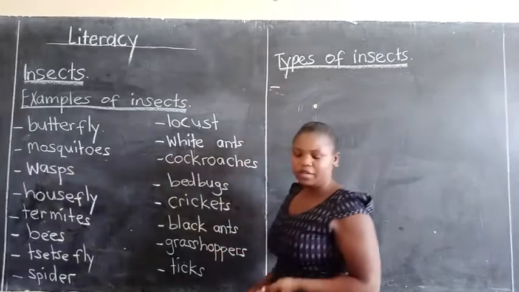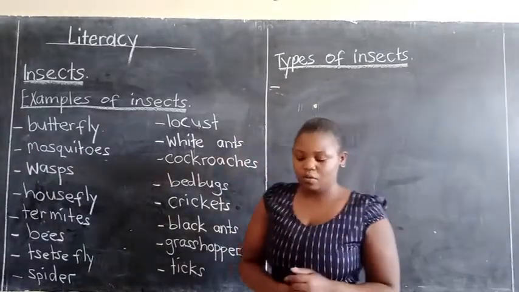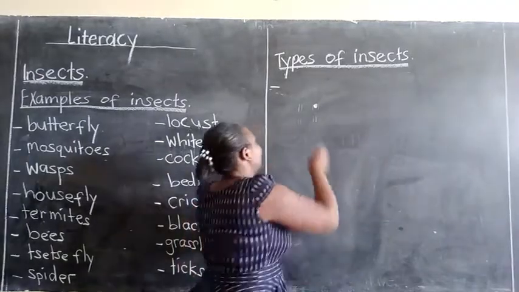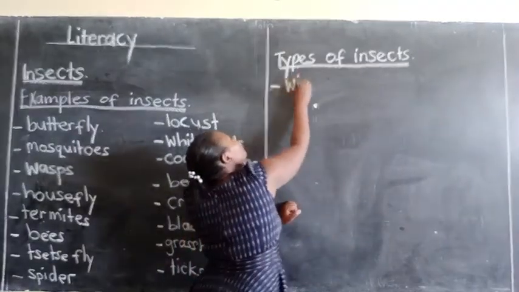Types of insects. So we have the ones we call winged insects.